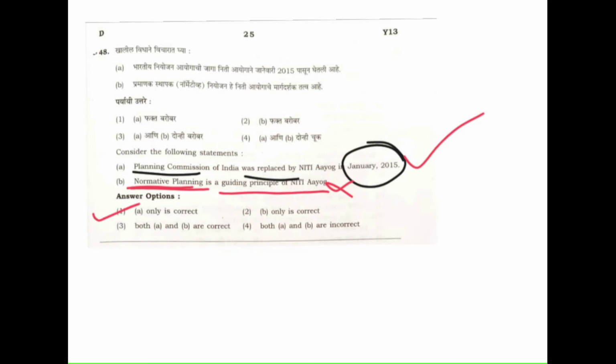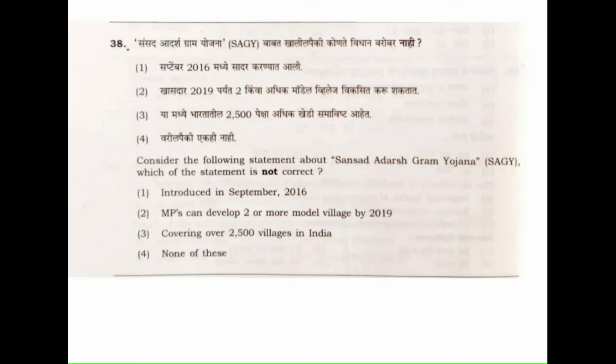So coming to the guiding principles of Niti Aayog, they are Antyodaya, inclusion, village, demographic dividend, people's participation, governance, sustainability. These are the 7 guiding principles Niti Aayog has pointed out. So the next question.